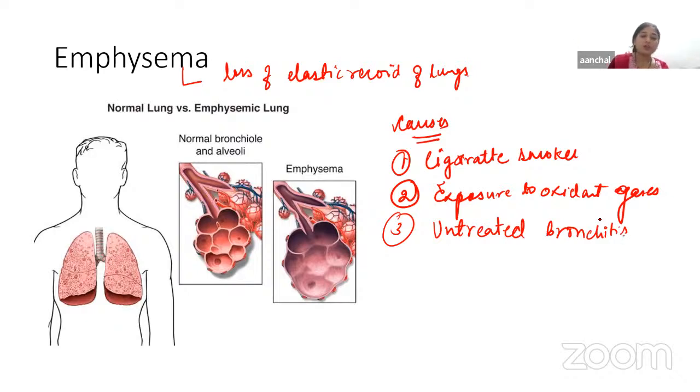Now, if we talk about the development of emphysema, smoke or oxidant gases irritate the bronchi and bronchioles and lead to chronic infection. It also increases mucus secretion from the respiratory epithelial cells, which causes obstruction of the air passage. Airway resistance increases several times due to the bronchiolar obstruction, so the movement of air through the respiratory passage becomes very difficult, and it is more pronounced during expiration.